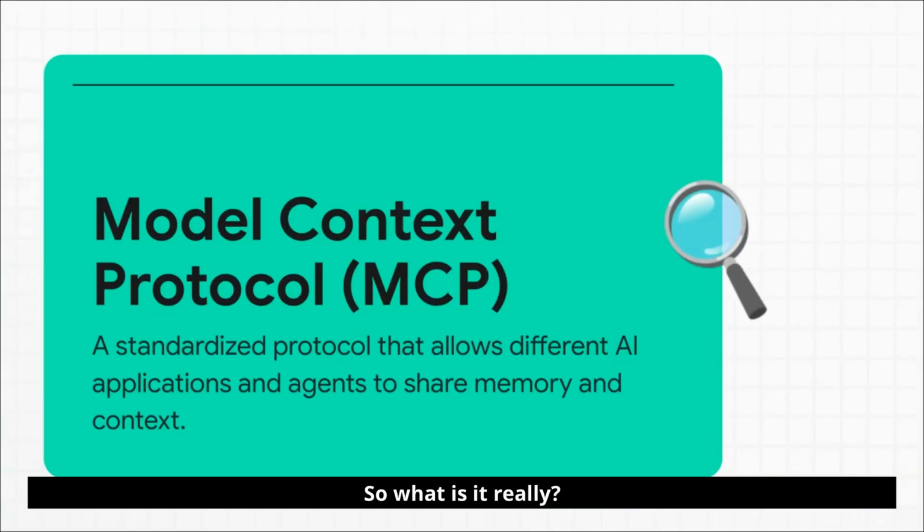So what is it, really? At its heart, MCP is just a set of rules for communication. It creates a standard way for any AI agent to save information, to pull it back up later, and to update it, all from an external memory source. This creates a kind of universal language for context, which means memory is no longer trapped inside one little conversation window.